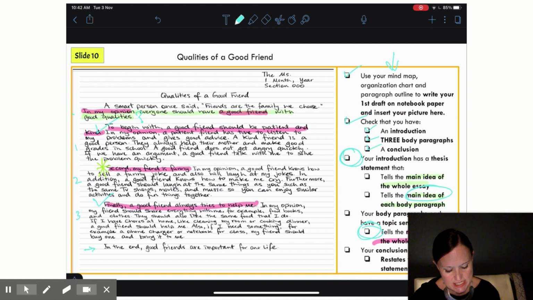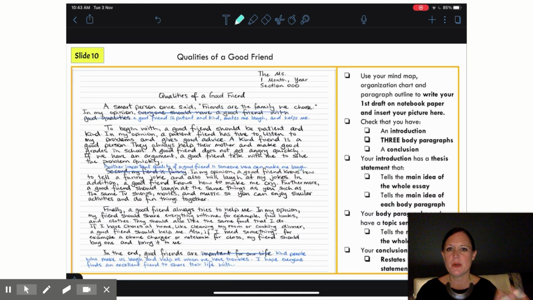And then finally it says, does my conclusion restate my thesis statement? Well, since I had a problem with my thesis statement, I might have a problem with my conclusion, right? So see, I gotta work on that. In the end, good friends are important for our life. Yeah, no. So I've got a few revisions that I already need to make to my first draft based on this checklist. So I'm not just going to make those and then go away. No, I'm going to make those revisions and then I'm going to upload a new picture so my teacher can see what I've done. So here we go.